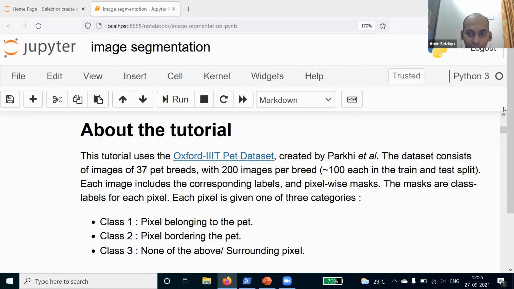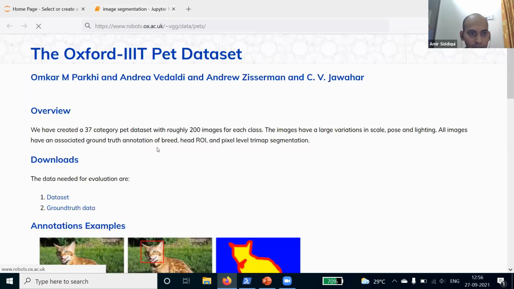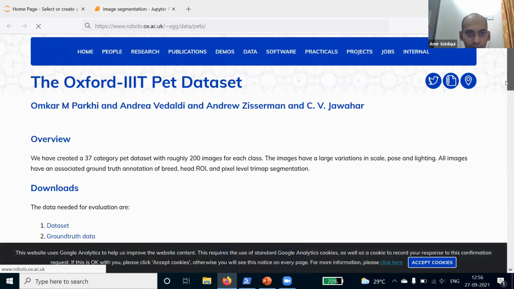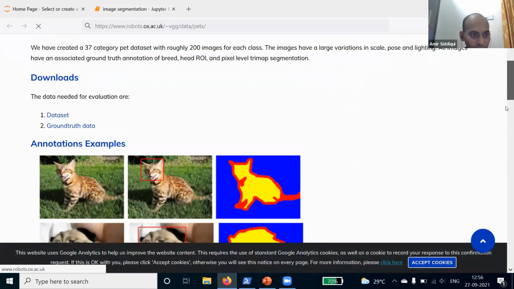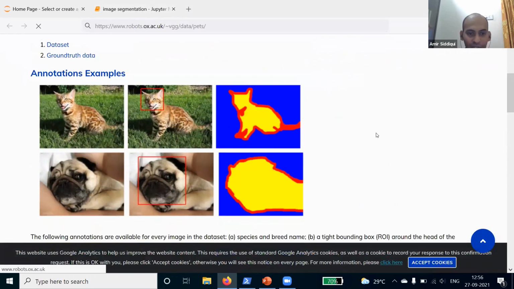We can also have a look at the dataset if we want. So this is the dataset here. If you come on this page, you will get the overview of the dataset. We have pictures of cats and dogs here.